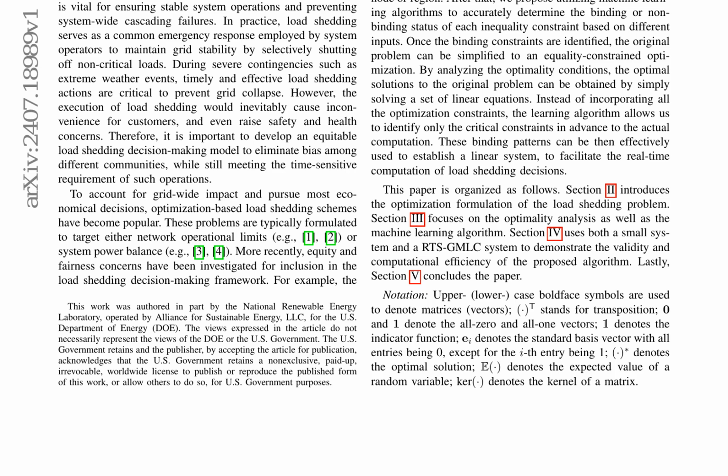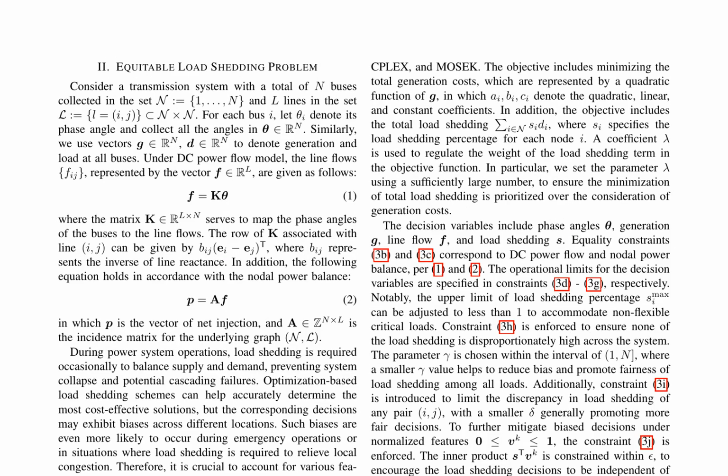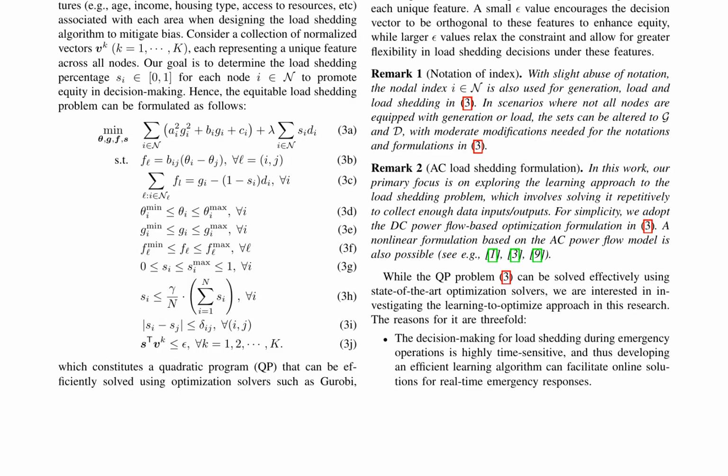By analyzing the optimality conditions, the optimal solutions to the original problem can be obtained by solving a set of linear equations, enabling real-time computation of load shedding decisions. The equitable load shedding problem is formulated as a quadratic program, with the objective of minimizing total generation costs and load shedding. The decision variables are subject to constraints, including DC power flow, nodal power balance, operational limits, and equity constraints to promote fairness. The equity constraints include limiting the discrepancy in load shedding between any pair of nodes and ensuring that the load shedding decisions are independent of various features associated with each node.